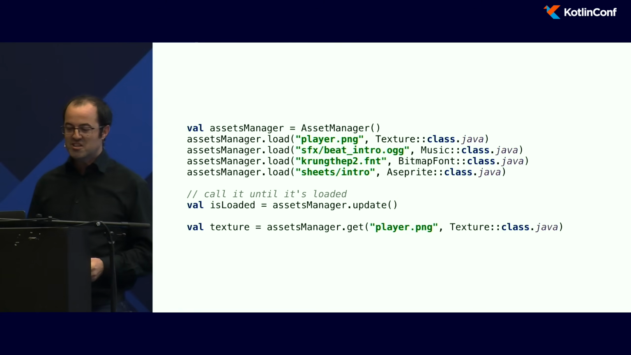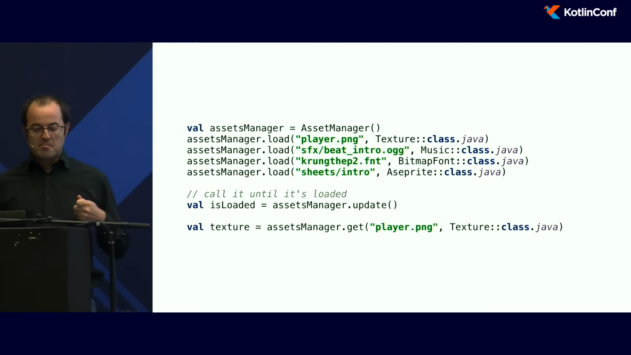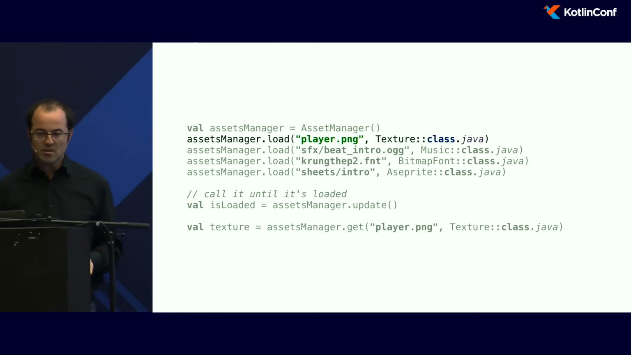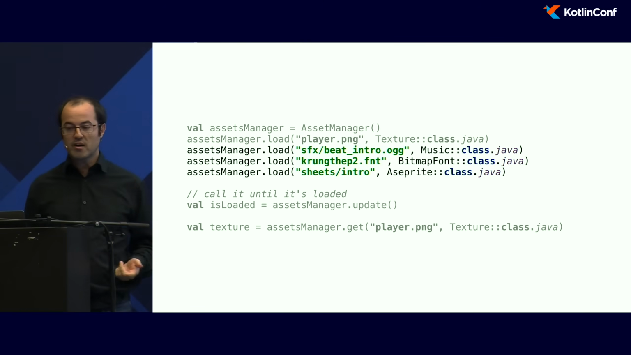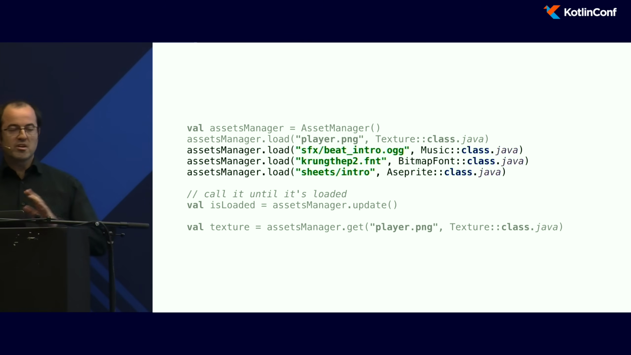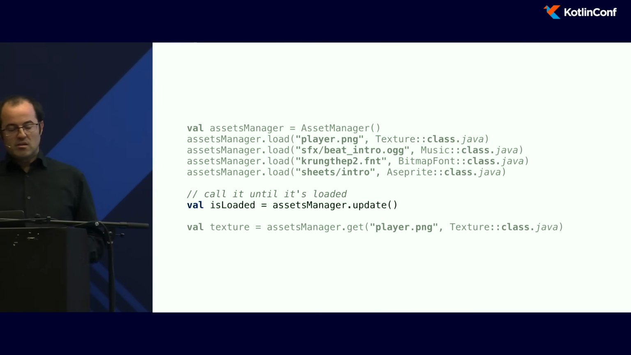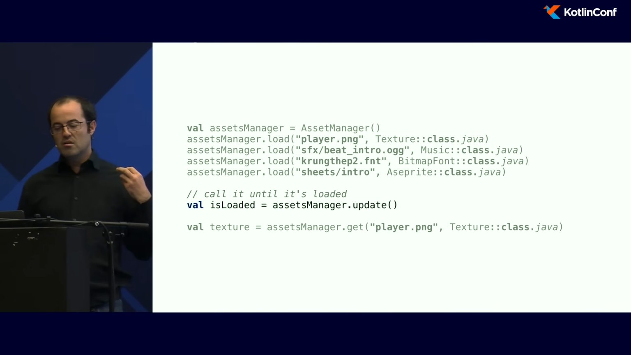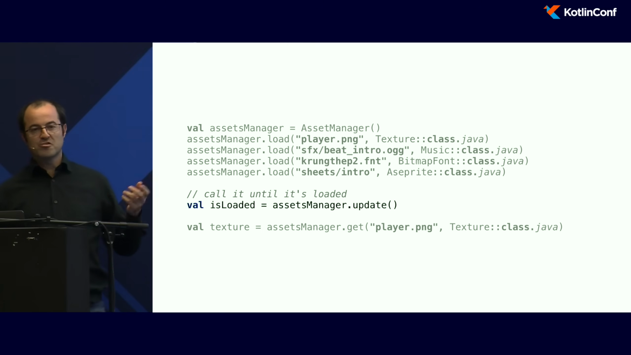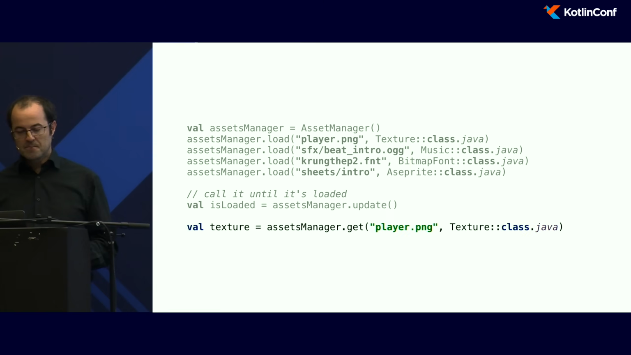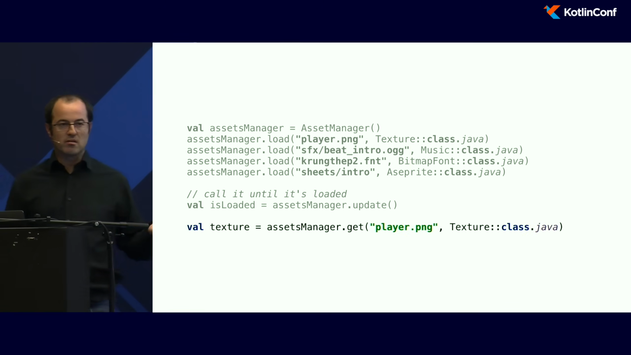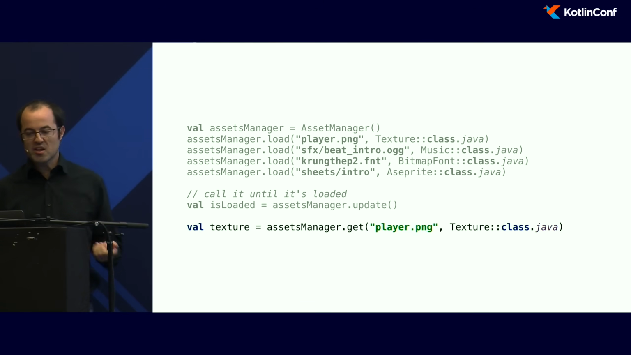So in LibGDX, you can manage resources and load them on the fly with the AssetManager. So you will say, okay, I want to load a texture. I want to load a music file. I want to load a font. You can load what you want. You can create your own loader if you want. In the render method, again, you will call the update method, and it will return true when everything is fully loaded. And obviously, you can access the objects you loaded with the get method.